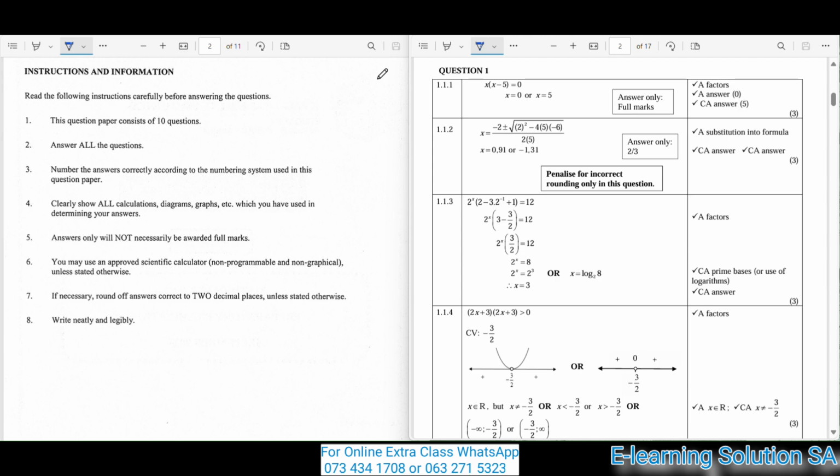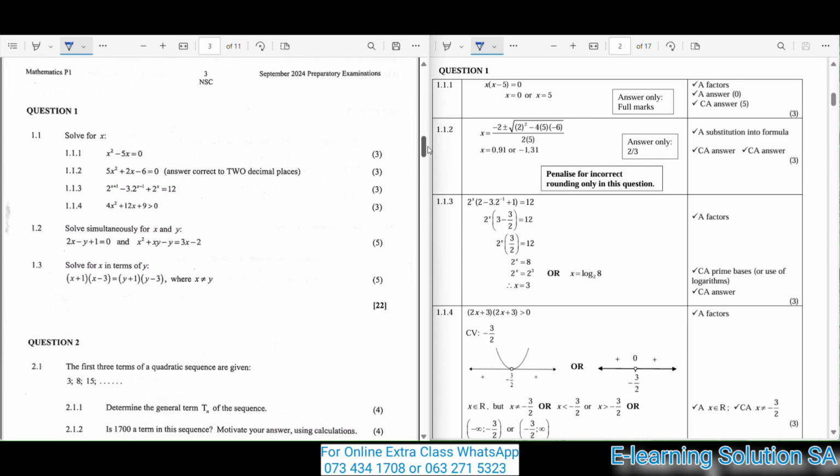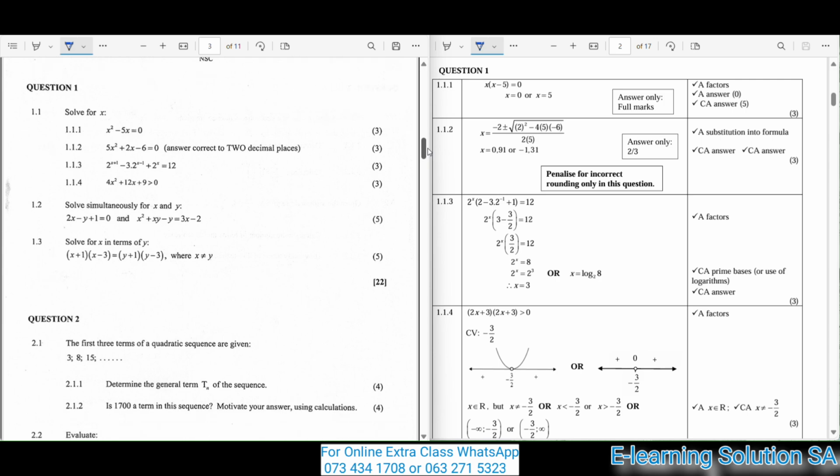Okay guys, you know that the very first thing a wise learner does is to read the instructions and information before they attempt to write in their answer book. So guys, it's very important for you to read these instructions here. Just read the instructions and then we move over to the questions. Okay guys, let's go to question 1. If ever I'm fast for you, just pause the video and read whatever you need to read.